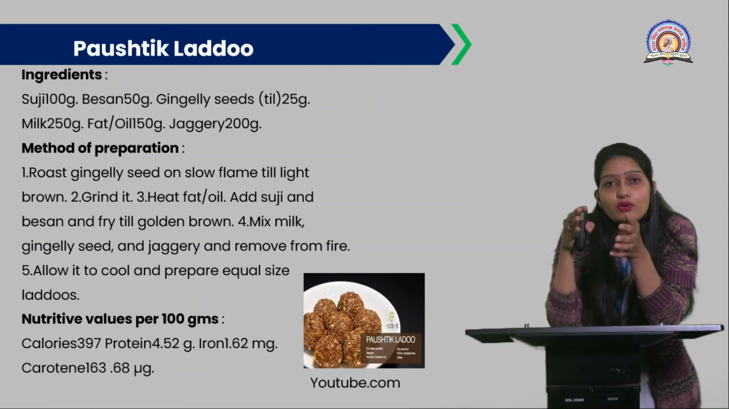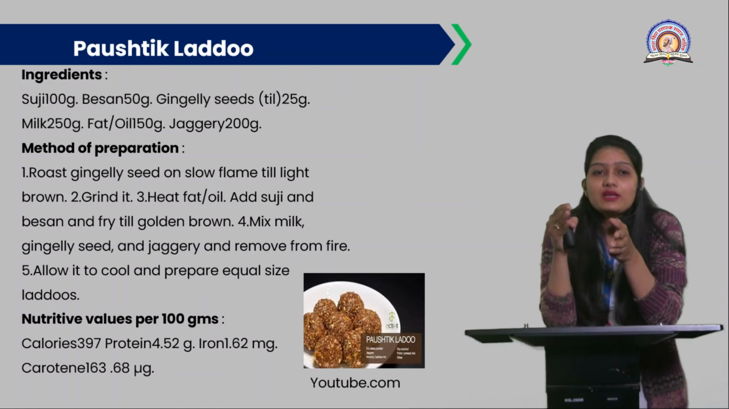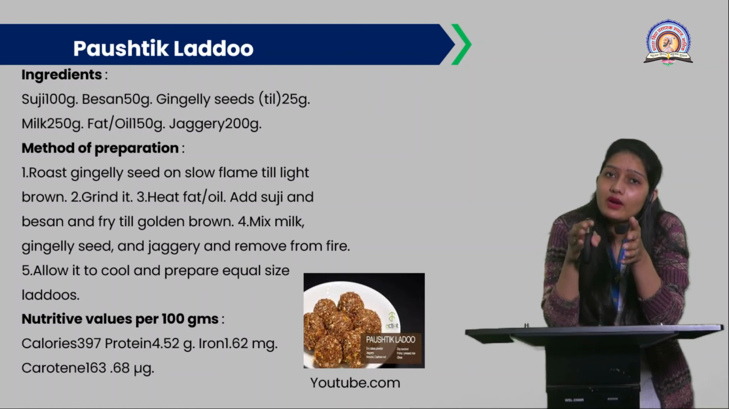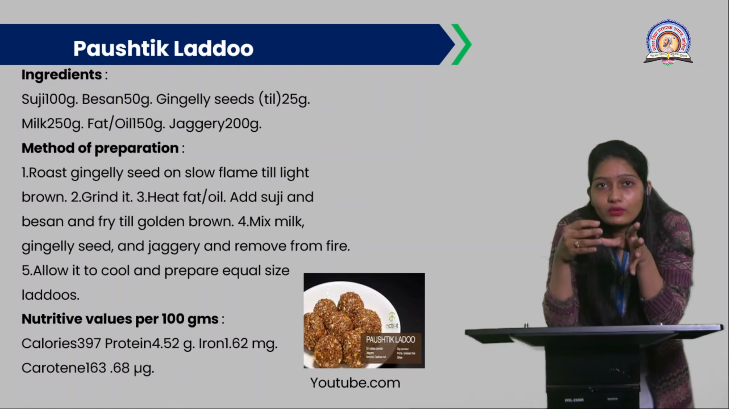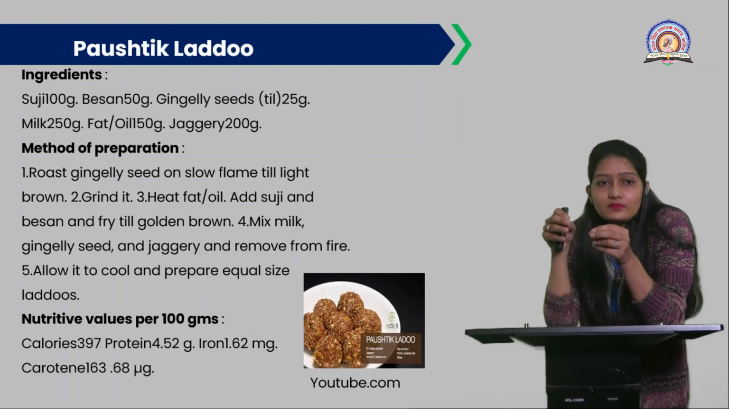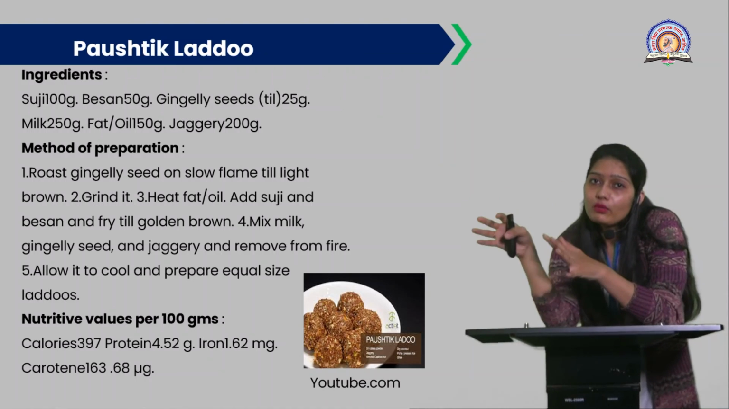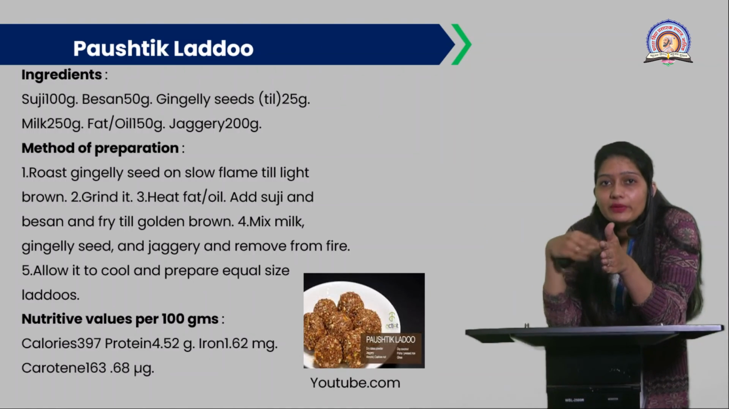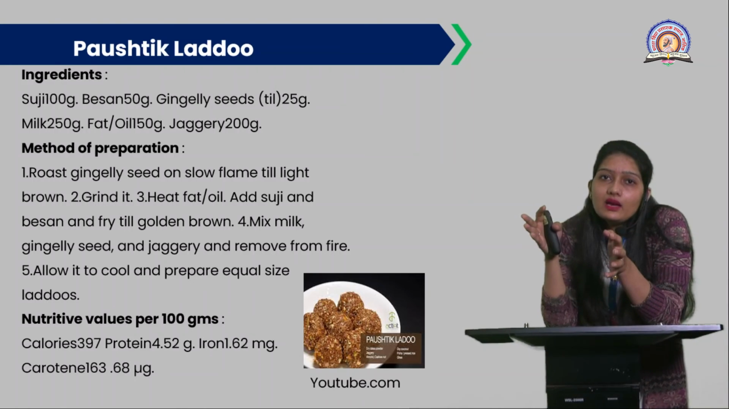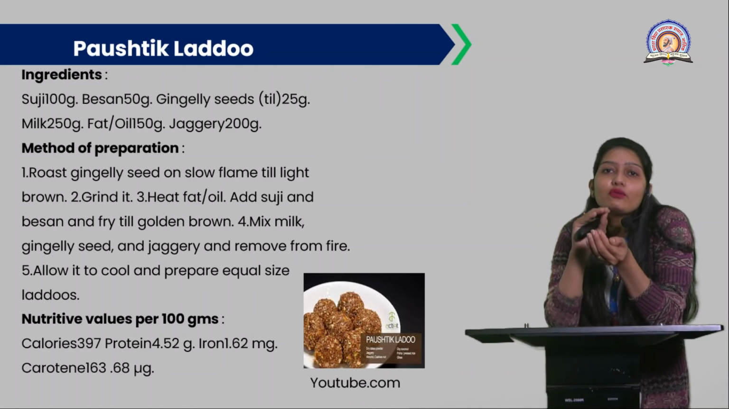Then heat fat or the ghee or the oil in a pan. Then add suji and besan, and we need to fry it till it becomes golden brown. When it becomes golden brown after roasting, we'll add milk to it, then gingerly seed powder and jaggery, and then we need to remove it from the fire and mix it properly. Okay? And then we'll allow it to cool for some time, and then we'll prepare equal size laddus.